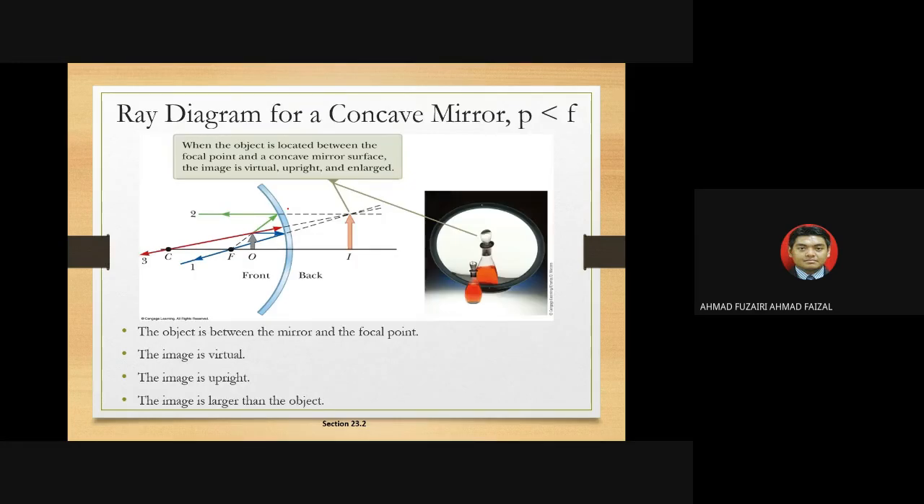Alright, so let's look at the ray diagram for the concave mirror. First of all, where is number one? That blue one here. First, it goes straight parallel to the principal axis, and at this point it will follow the law of reflection. It will reflect back.